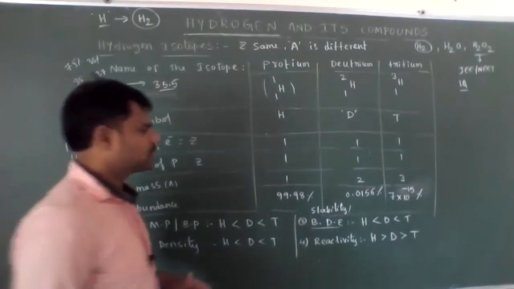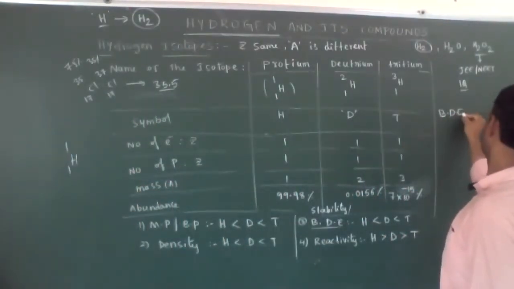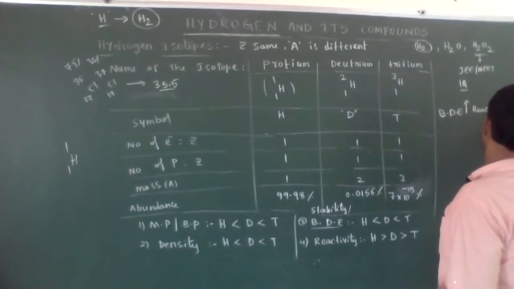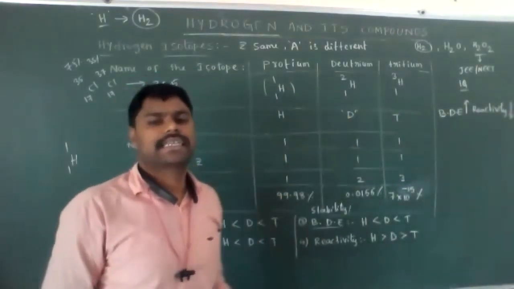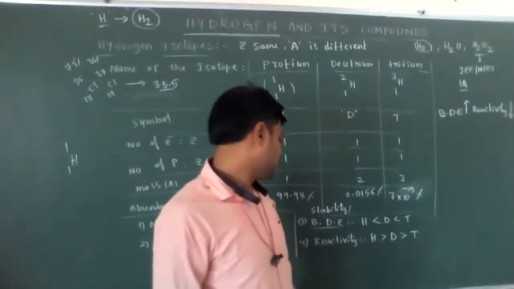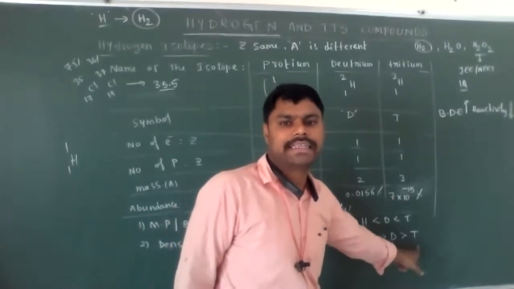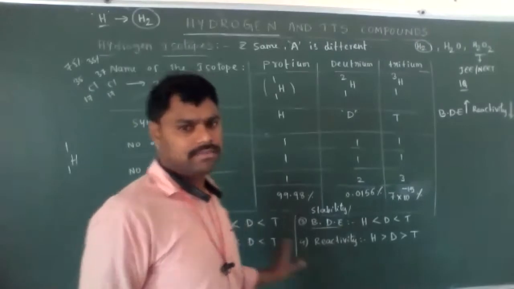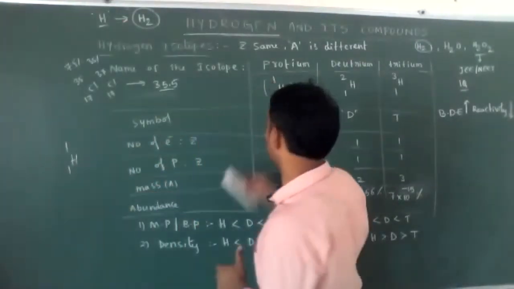If bond dissociation energy increases, what happens, dear students? Reactivity decreases. That's why the reactivity order is protium more than deuterium and then tritium. It's very important. These are some important properties of hydrogen isotopes.